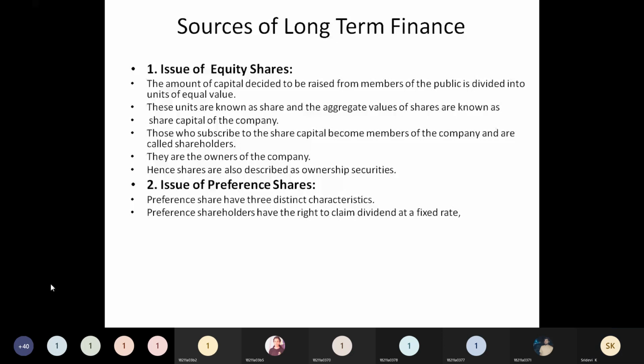In such cases, it will be very difficult for companies to get capital by issuing shares. Another source of long-term capital is the issue of debentures. How can we say the issue of debentures is a long-term source? Issuing debentures is also a way of raising loans from the public. Instead of issuing shares, they raise loans from the public by issuing bonds, like fixed deposits.